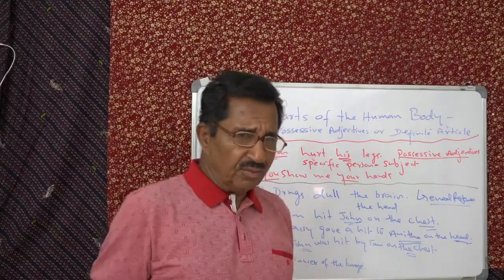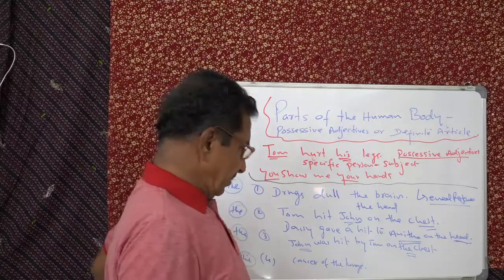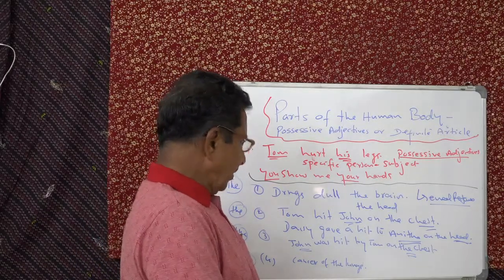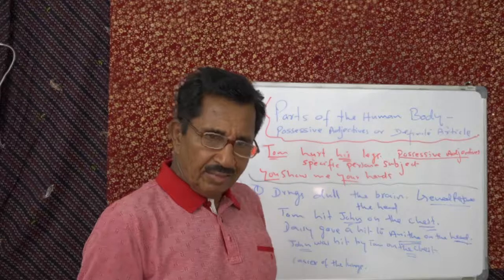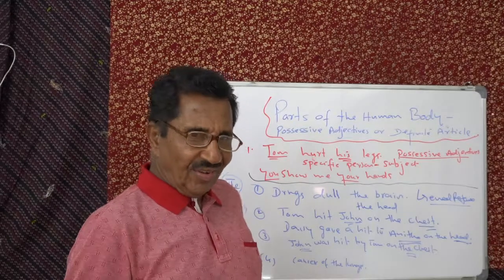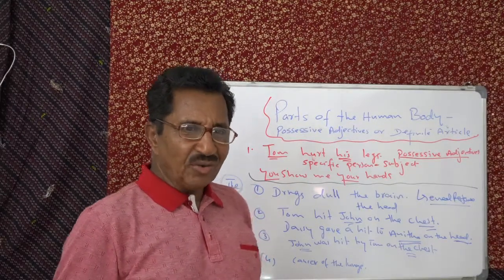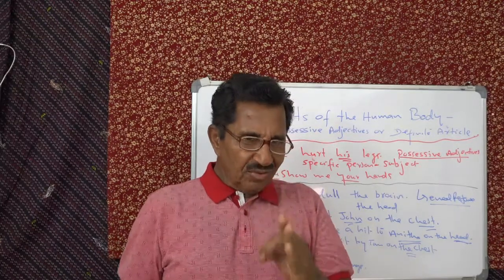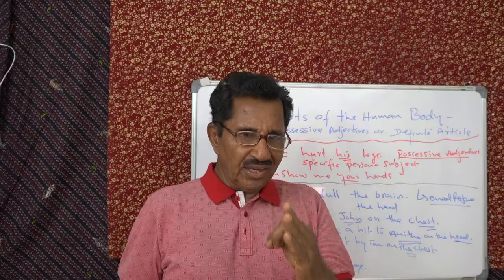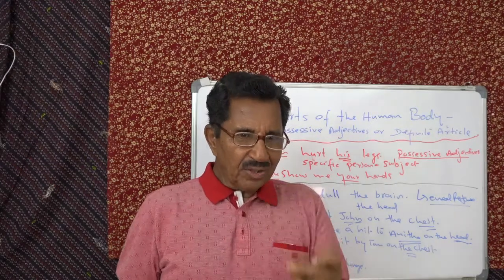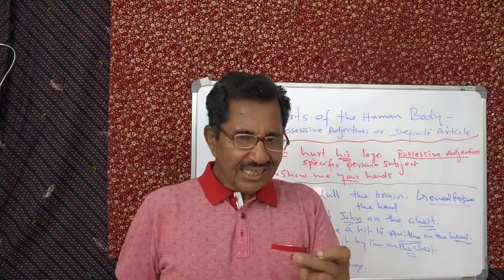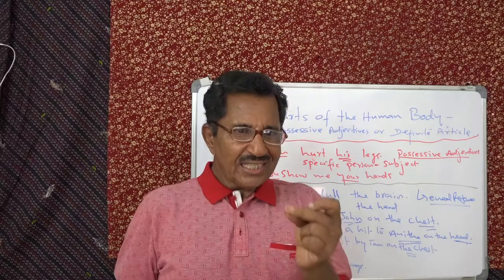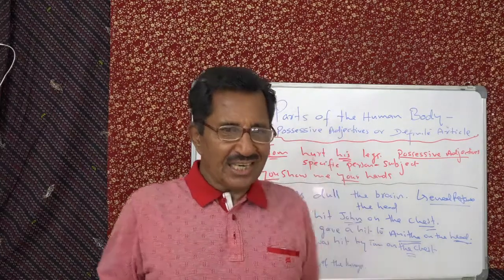That is very simple. If anything should confuse you, I will repeat the whole thing once again so that it becomes clear and easy for you. First and foremost, there is only one place where you can use possessive adjectives with a part of the body. That is when the part of the body is part of the subject of the sentence.